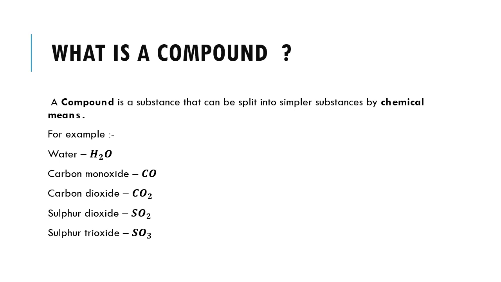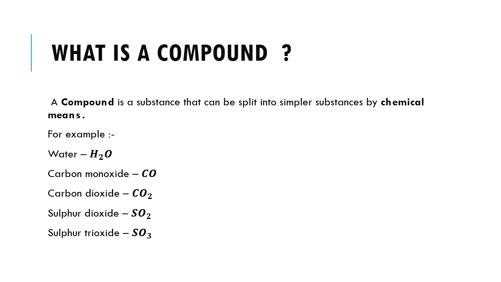Now let us take the next topic of the chapter, that is, what is a compound. A compound is a substance that can be split into simpler substances by chemical means. For example, water is formed from hydrogen and oxygen, so water is a compound and it can be split into its constituent elements, hydrogen and oxygen.